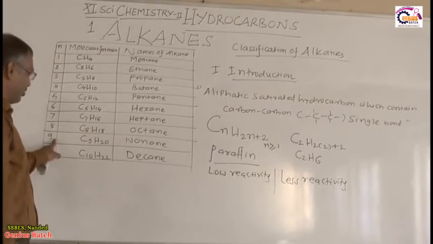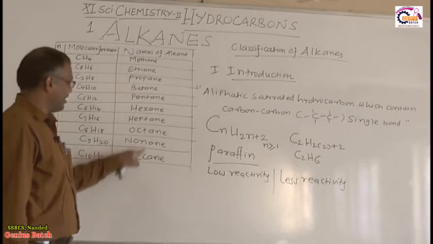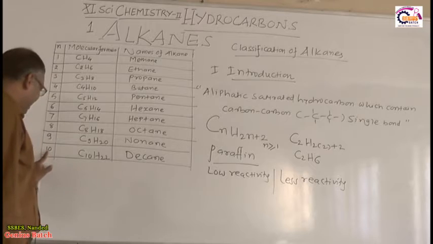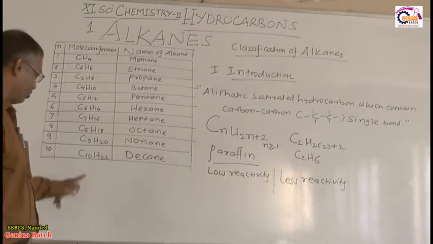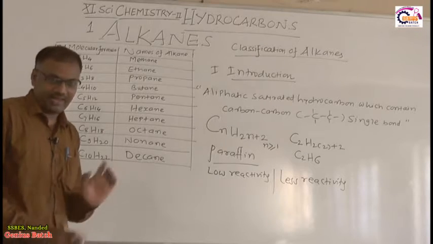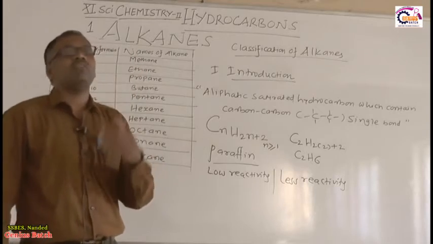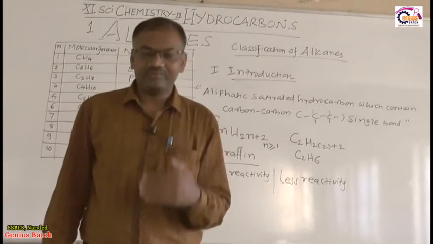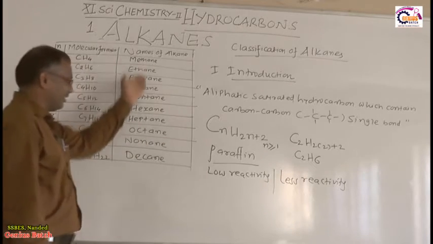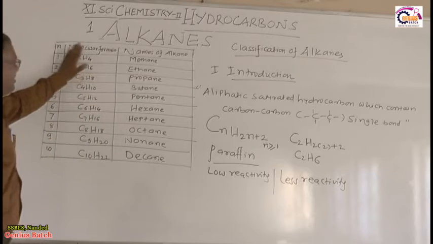Then if n is equal to 9, what is the molecular formula? C9H20. The name of the alkane is nonane. Then if n is equal to 10, what is the molecular formula? C10H22, decane. Right? So you must know the general molecular formula of the alkanes, and if you put n as 1, 2, 3, 4 one by one, you will get all these alkanes. Okay, so this is the chart.